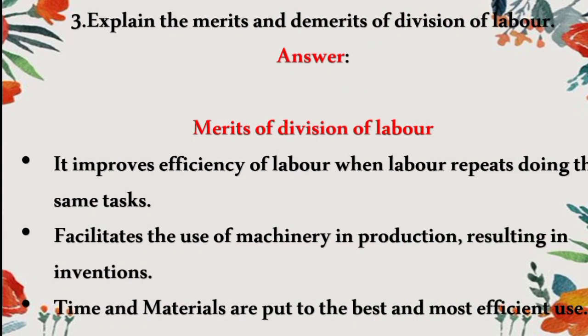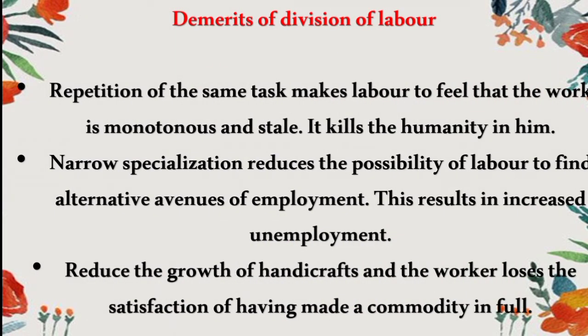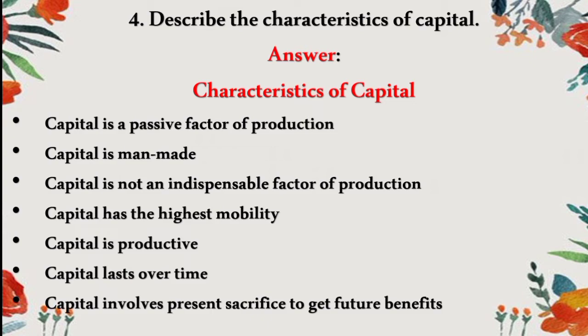Third question, explain the merits and demerits of division of labor. Merits: it improves the efficiency of the labor when labor repeats doing the same task. It facilitates the use of machinery in the production, resulting in invention. Time and materials are put to the best and most efficient use. Demerits: repeating the same task makes the labor feel that the work is monotonous and stale. It kills the humanity in him. Narrow specialization reduces the possibility of labor to find alternative avenues of employment. This results in increased unemployment, reduces the growth of handicrafts, and the worker loses the satisfaction of having made a commodity in full.